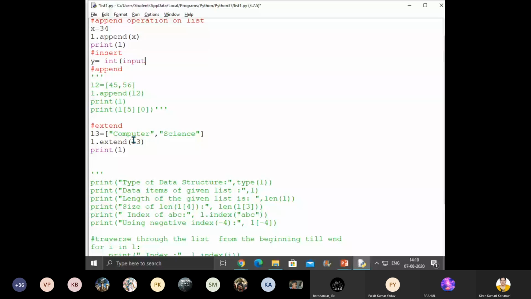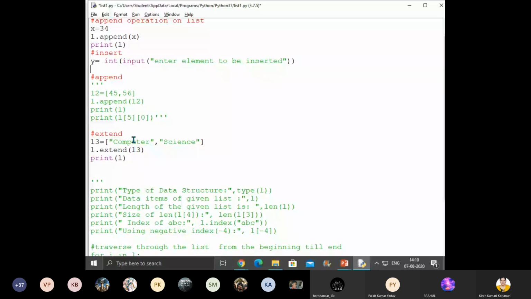Not only integers, anything you can insert: enter element to be inserted. Now where do you want to insert? That index also let us take: ind is equal to int input, enter index where you want to insert.